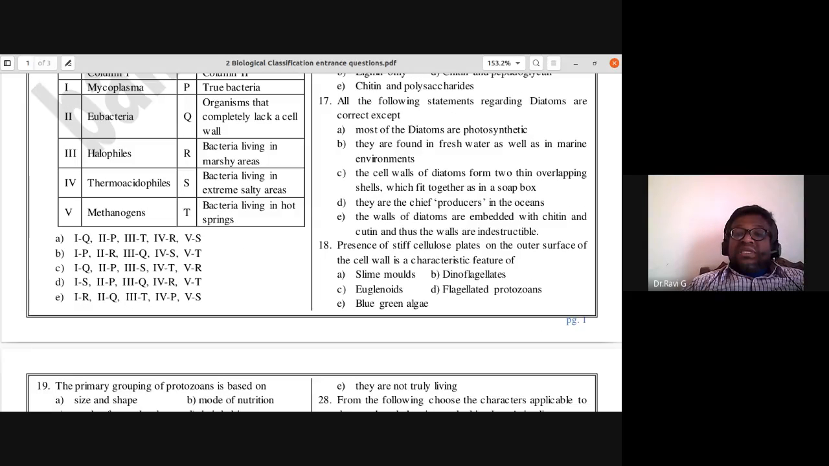18th one, presence of stiff cellulose plates on the outer surface of the cell wall is a characteristic feature of slime molds, dinoflagellates, euglenoids, flagellated protozoans, blue-green algae. So the presence of stiff cellulose plates, you find it in case of dinoflagellates. 18th one, B is the answer.